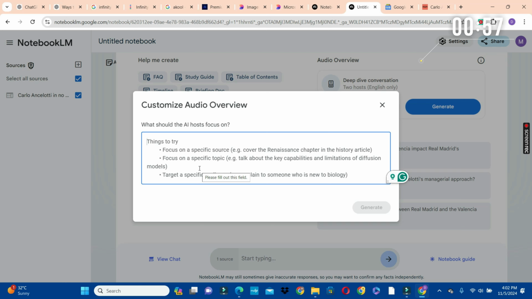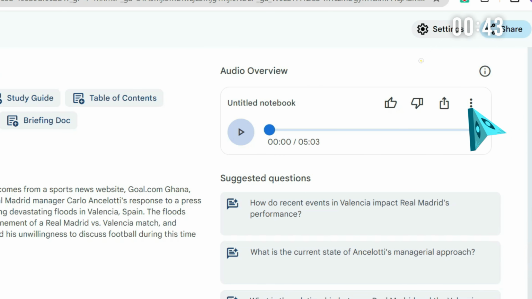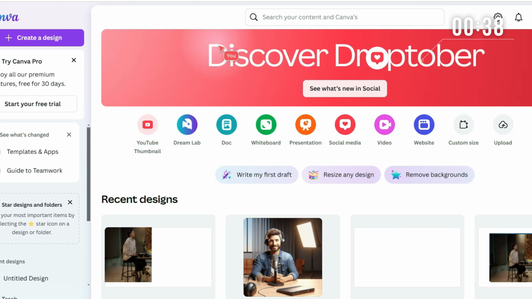And I'm going to make a video on how to do this customization of the audio. So we're going to close that and click on the generate button. This is going to take a while to generate your audio for you. It's going to be a conversation between two people. After your audio has been generated, you can click on the three dots up here and download the audio onto your drive. So now that we have our audio ready, the next thing we're going to do is to create our video using Canva.